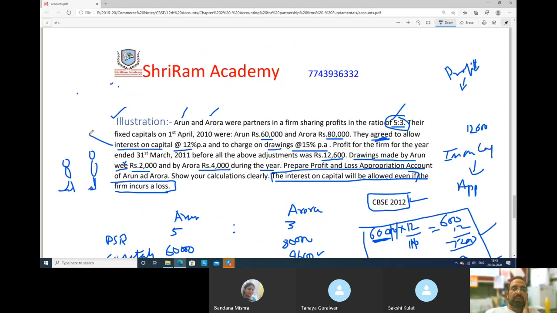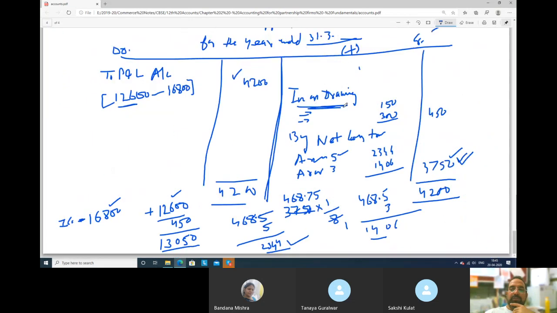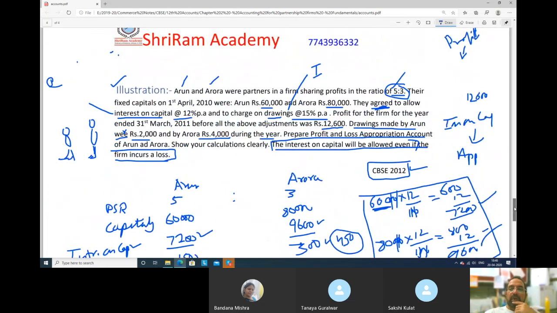So interest on capital is what? Expense for the partnership firm. आपको interest pay करना, expense. And to charge drawings, और drawings जब charge करोगे वो क्या होगा आपका? For the firm, interest on drawing is income. Firm के लिए income है. So इसलिए if you will see interest on drawing, I have taken this side because it is income to the firm.